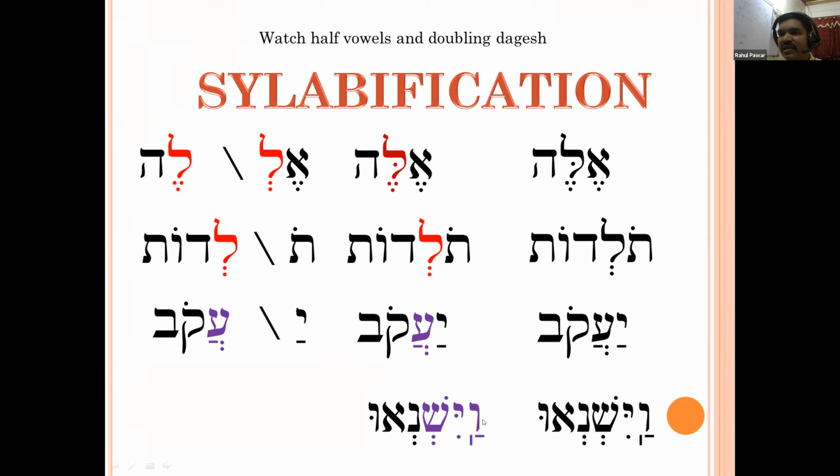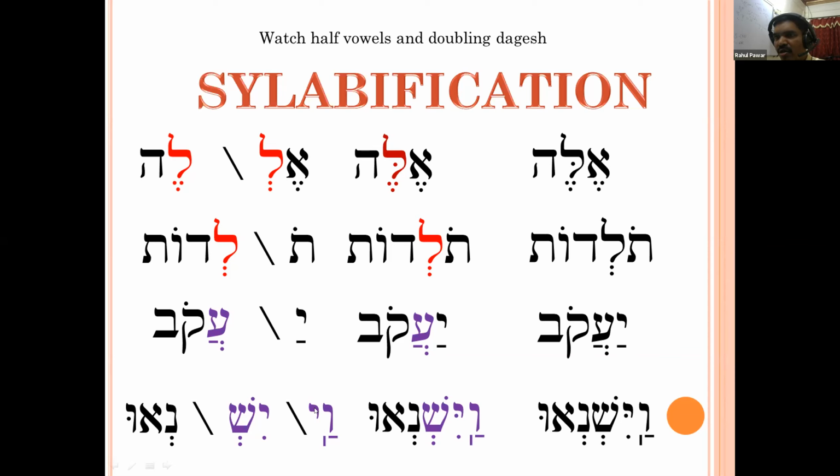So see here how the syllables are formed. Ve, ish, ne, u. Under wow is pathak.